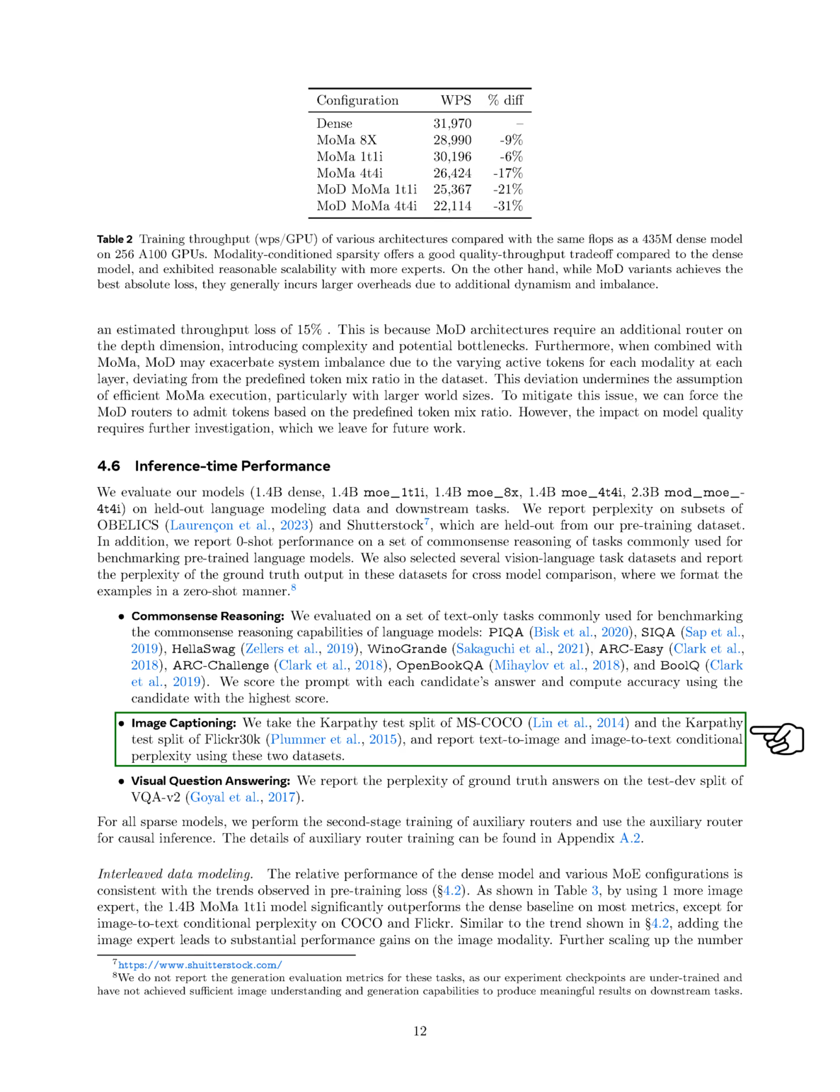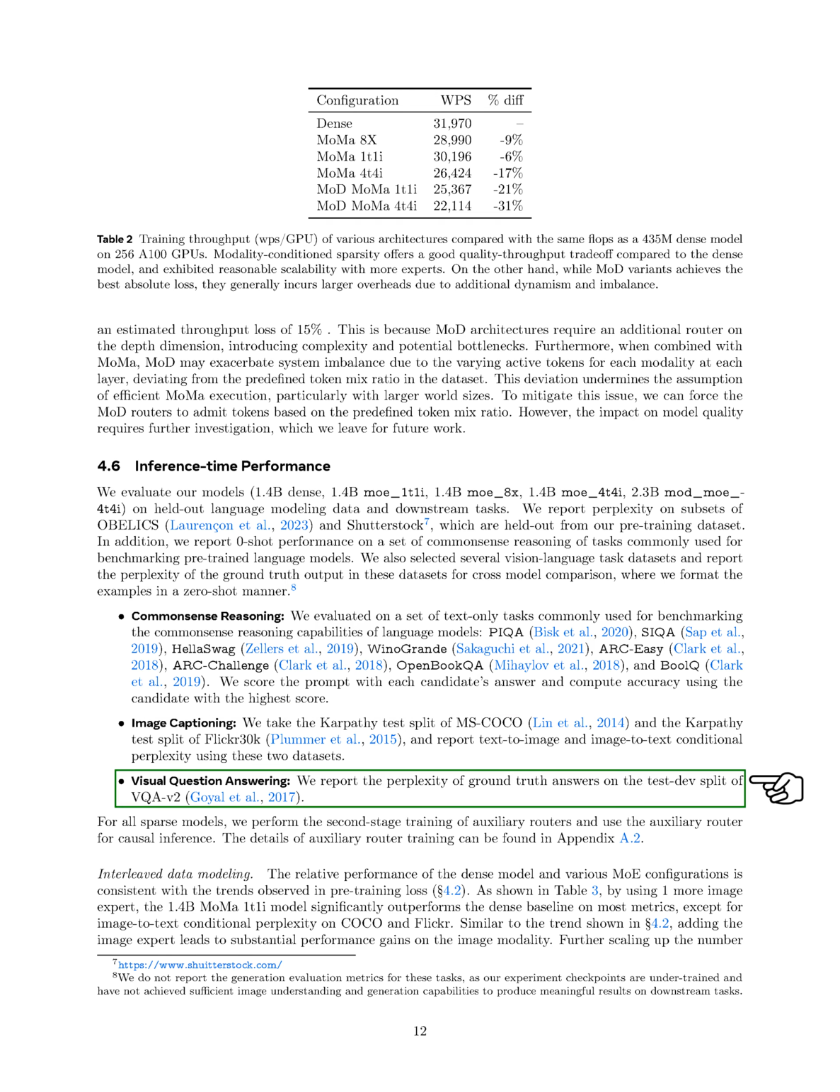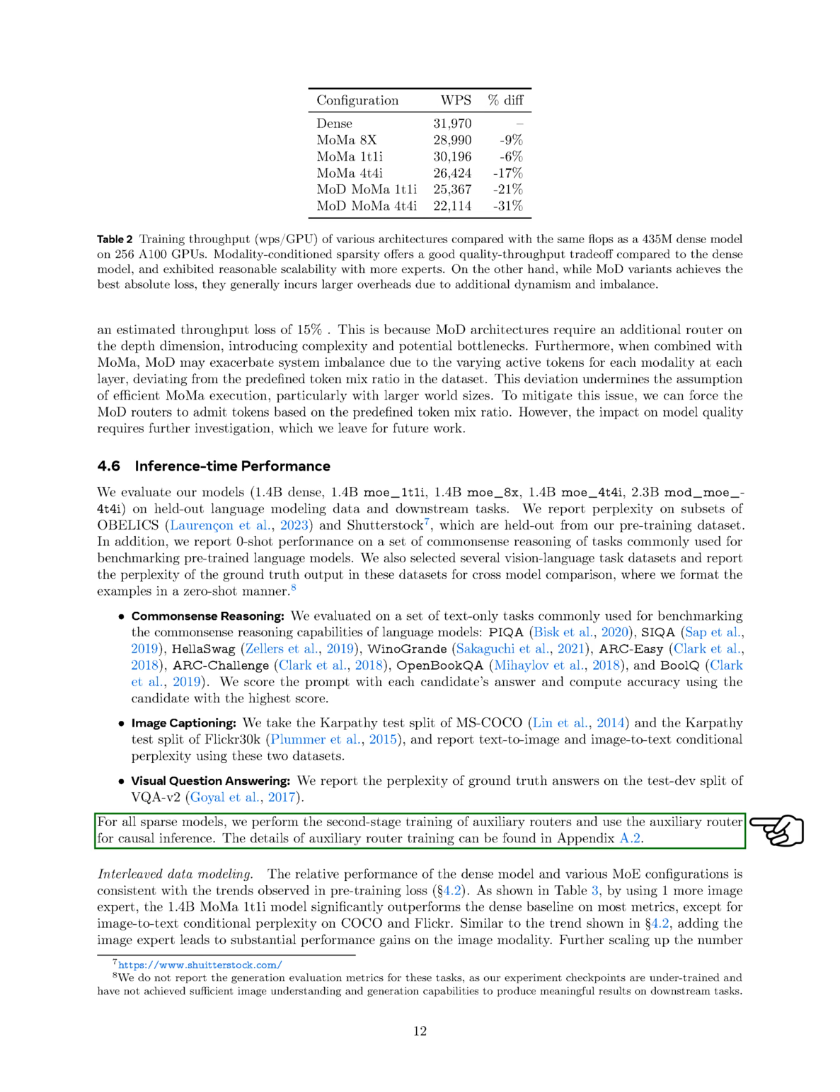In image captioning, we used the Karpathy test splits of MS COCO and Flickr30K, reporting both text-to-image and image-to-text conditional perplexity. For visual question answering, we reported the perplexity of the correct answers on the test-dev split of VQAv2. For all sparse models, we conducted a second stage of training for auxiliary routers and utilized these routers for causal inference, with details available in the appendix.